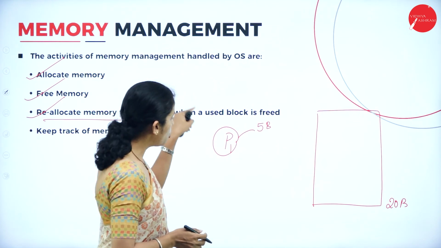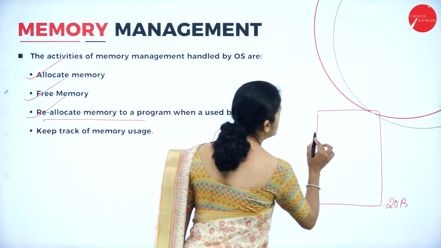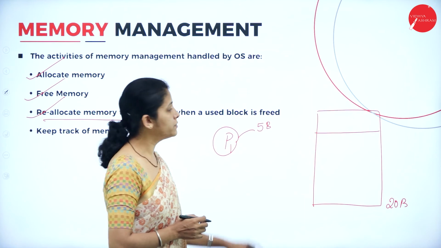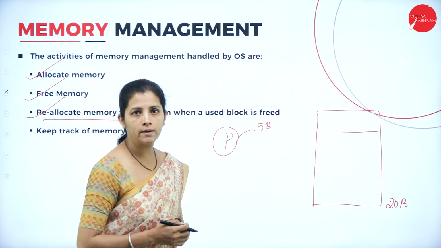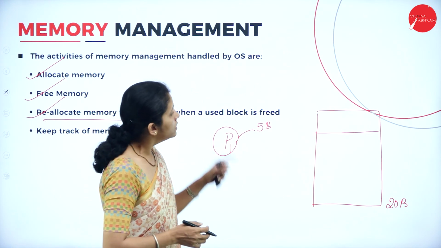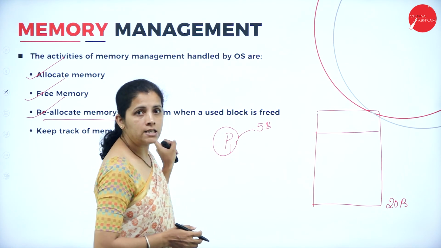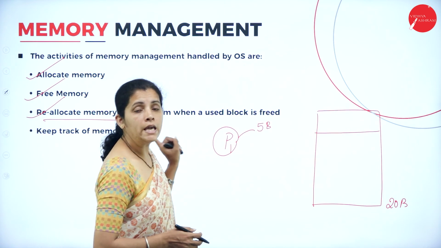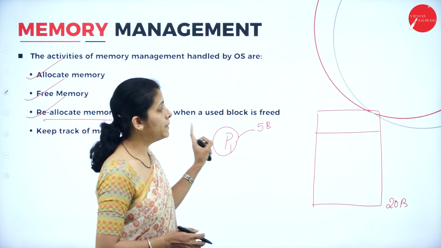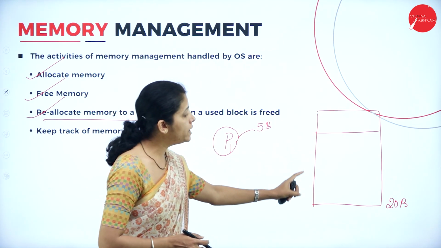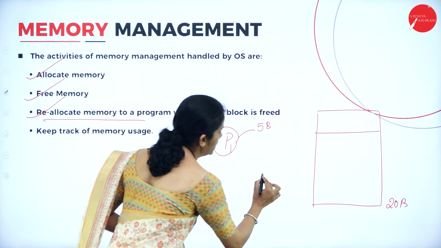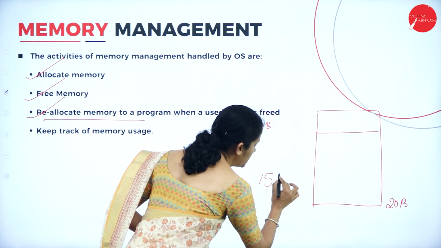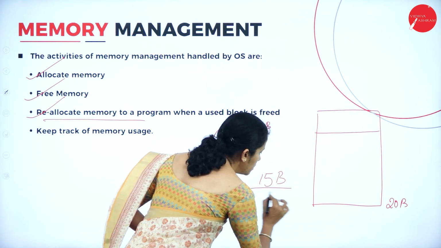Now, the job of the operating system is to allocate 5 bytes of memory for this process 1. At the same time, it is responsible for keeping track of the remaining memory. Now, how many memory bytes are free now? It is 15.